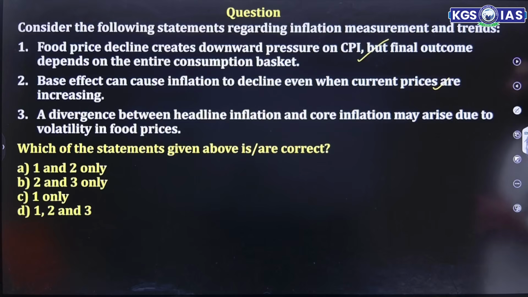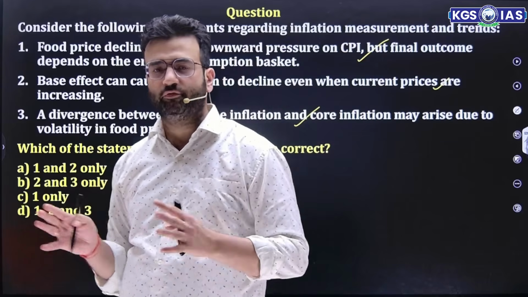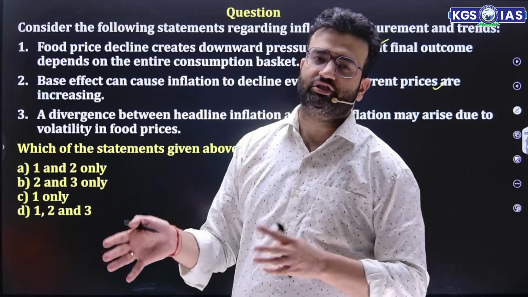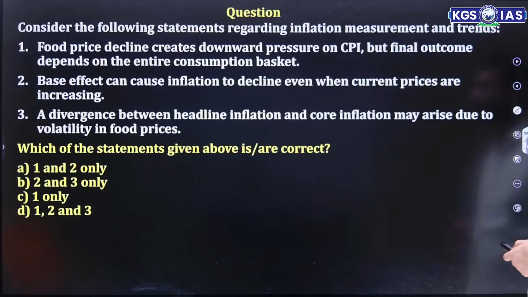A divergence between headline inflation and core inflation may arise due to volatility. That's true. Core inflation excludes the items of food and energy, and headline inflation includes those volatile items as well. So the right answer is D, 1, 2, 3.